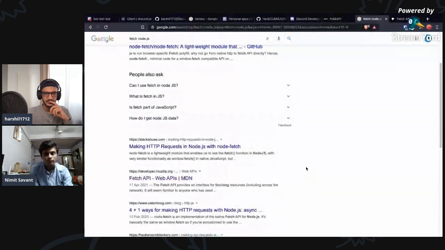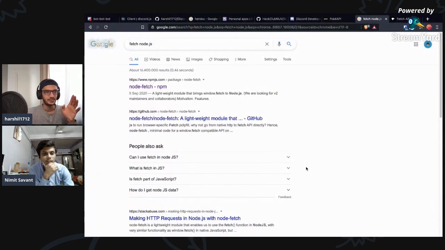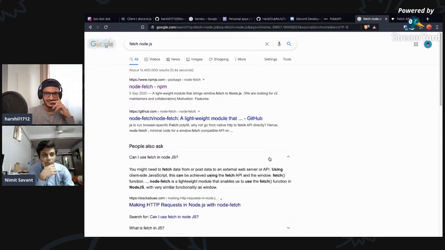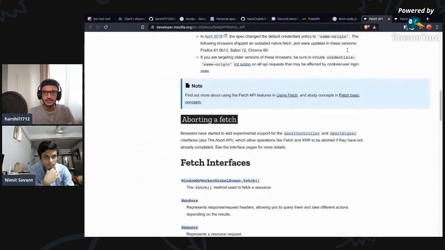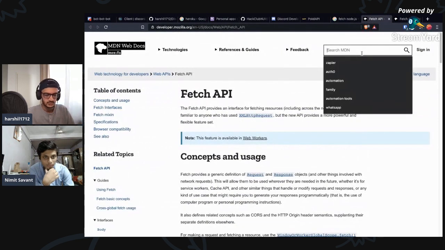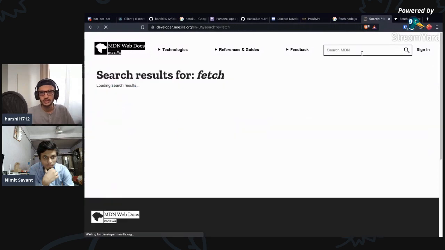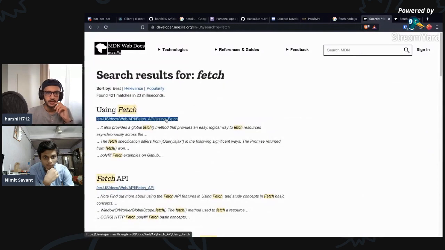Do you remember the syntax for this? Whenever I don't know the syntax, I go to the npm page. But I just want to use the fetch API that we have as the web API. Let's try to search this once again using fetch.